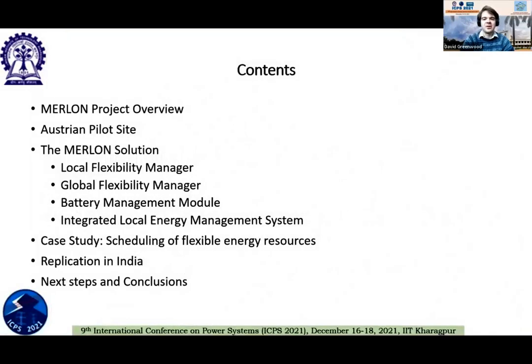So this is an overview of the contents of the presentation. First of all, I'm going to give an overview of what the project is. I'm going to talk about the pilot site. I'm going to talk about the solution that we're developing for Merlon and different components of that. I'm going to look at a specific case study, which is the scheduling of flexible energy resources within the Austrian pilot site. I'm going to talk about how we can replicate the solution, which has been designed for a European context, in an Indian context. And then I'm going to talk about the next steps and conclusions from the project.